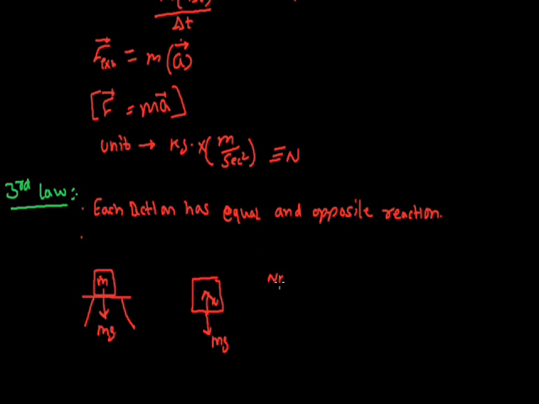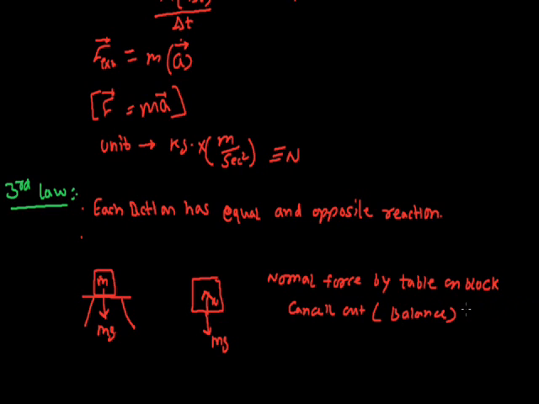So the forces cancel out, or simply balance out. If I say this phenomenon according to the third law, the block is applying a force mg on the table, then the table is also applying the same amount of force in the form of normal force to balance out the block. So this is known as the action and reaction law.